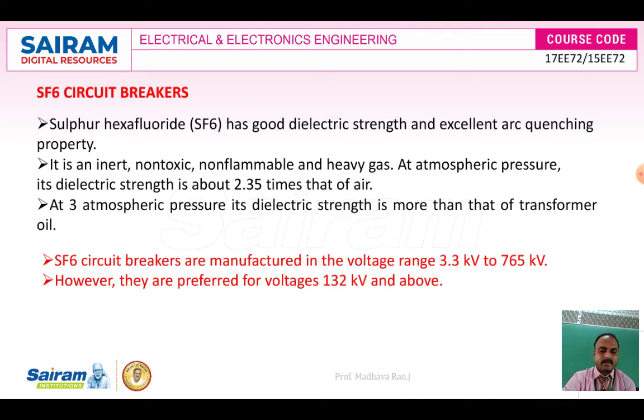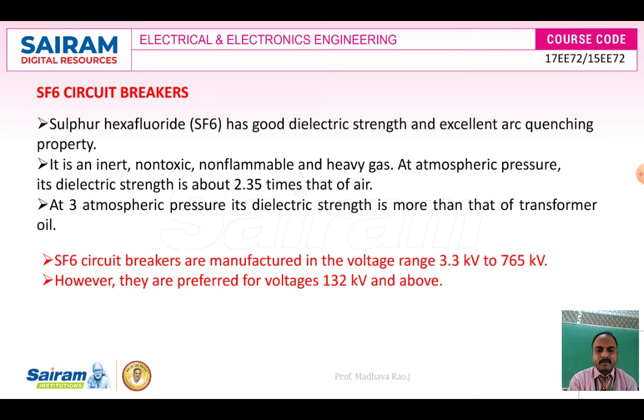That is why these circuit breakers are used for higher voltages. At atmospheric pressure, the dielectric strength of SF6 gas is 2.5 times more than air, and more than 3 times that of transformer oil.